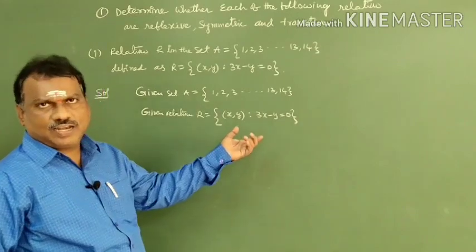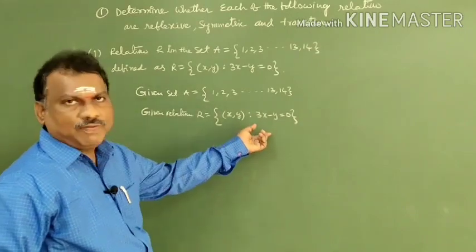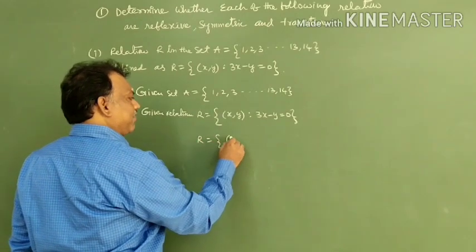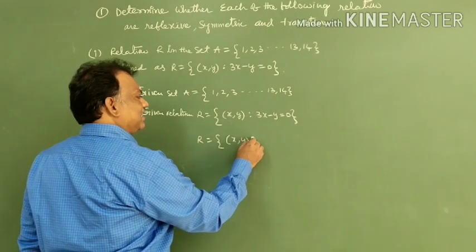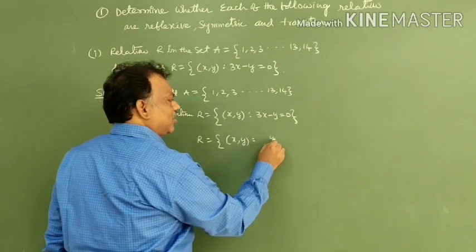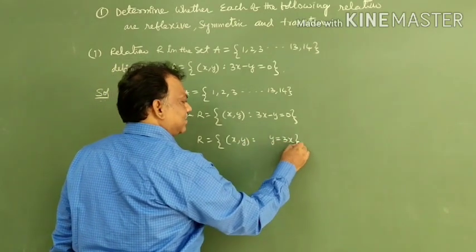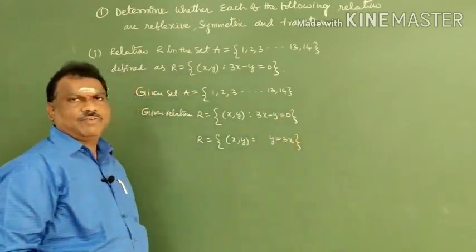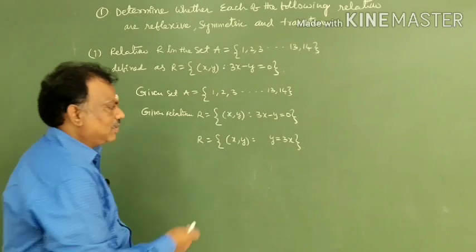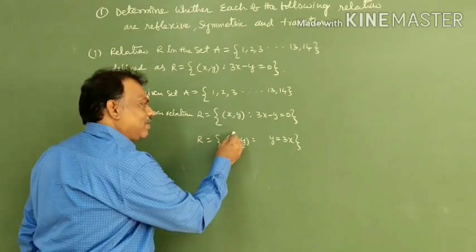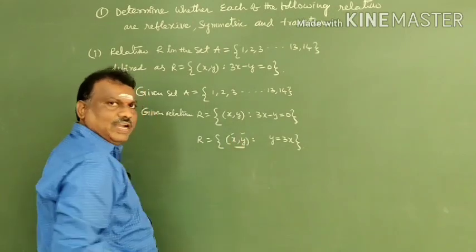Now we have to simplify this relation. I can write 3x minus y is equal to 0 as y is equal to 3x. Now x and y is an ordered pair: this is the first coordinate, this is the second coordinate.